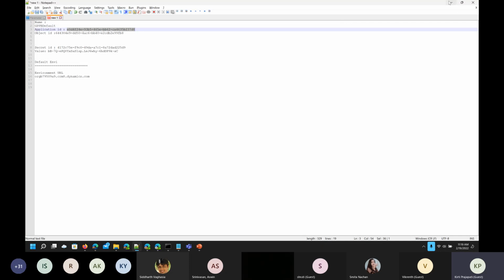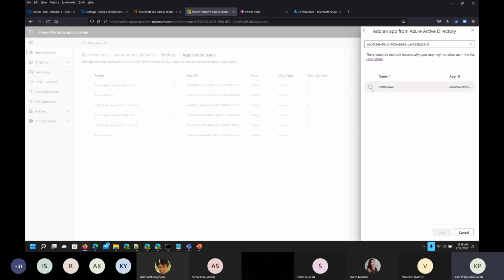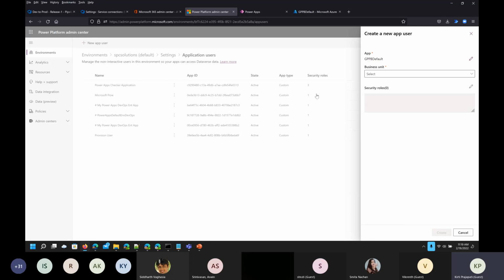So I'm just copying this and pasting it. So this user, I have to select this user, right? So I'm just selecting it and adding it. Once we select it, it will be available in the list of these application users, and then from there we have to provide the permissions for this user so they can perform the different actions.